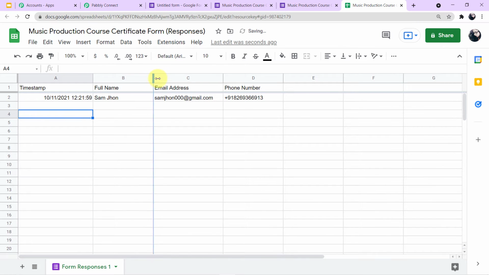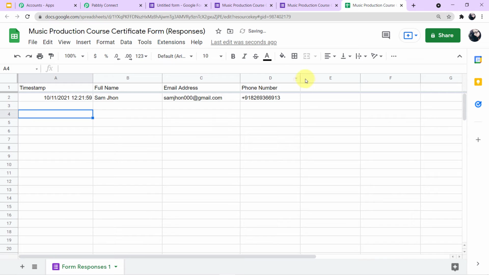Let me show it to you in broad. Okay, you can see the name, the email ID and the phone number. All of the fields which are given in the forms are captured here as they are. Now we have to integrate Google Sheets with Pabbly Connect.